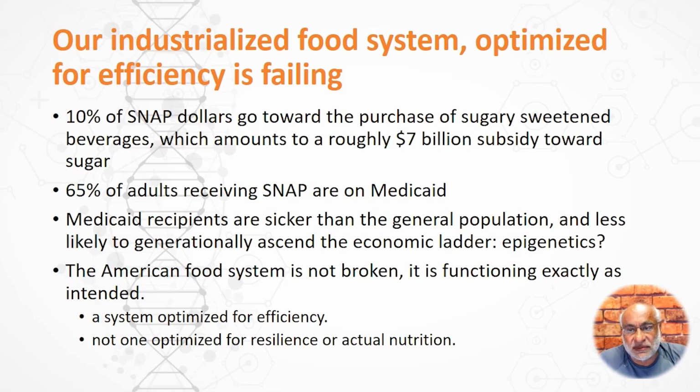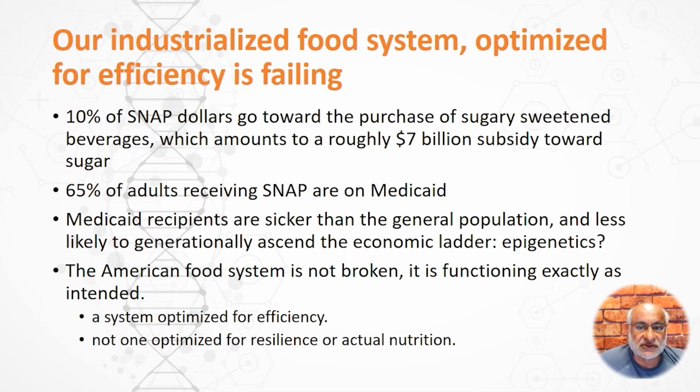If you look at supplemental nutrition plans, or basically SNAP benefits, which is food stamps, about 10% of every SNAP dollar goes towards purchasing a sugar-sweetened beverage, which is about $7 billion a year, which is a subsidy to the sugar industry.